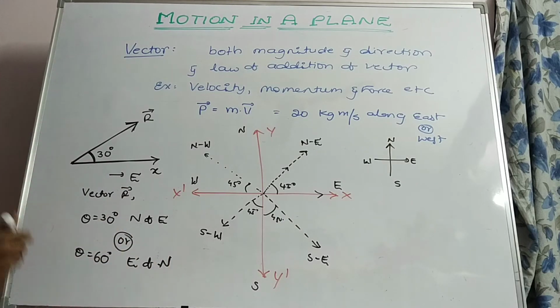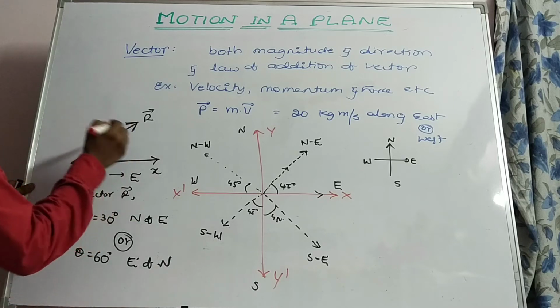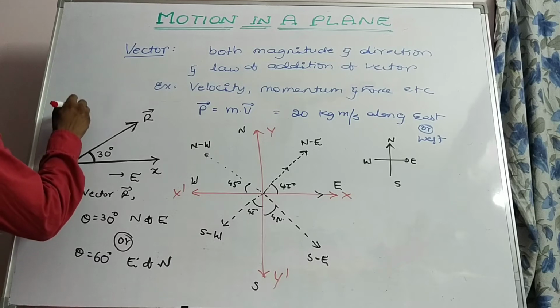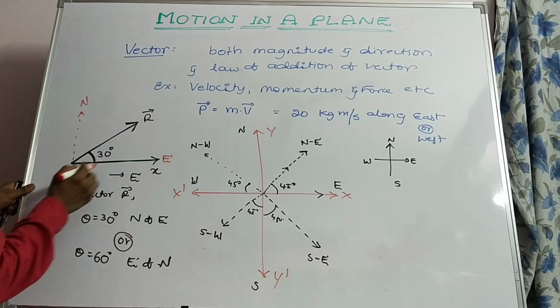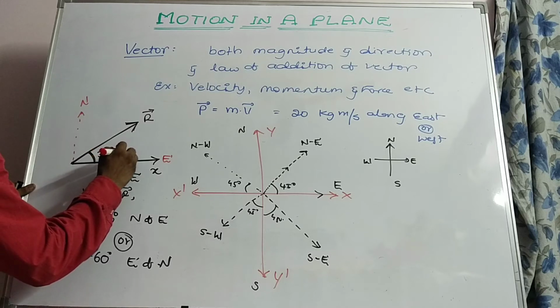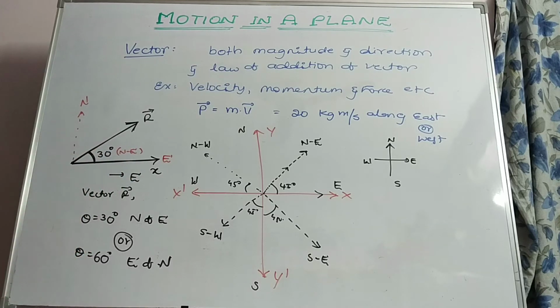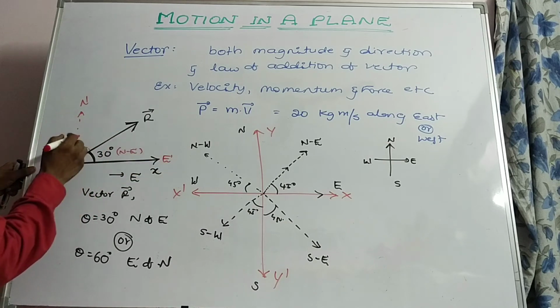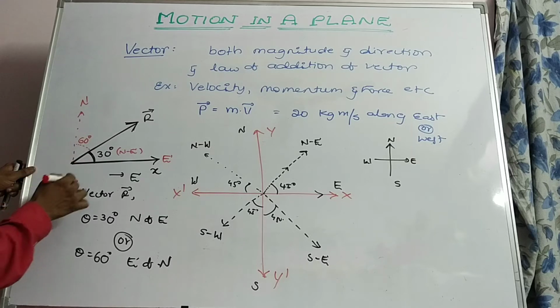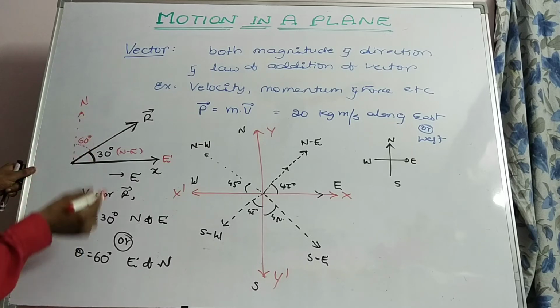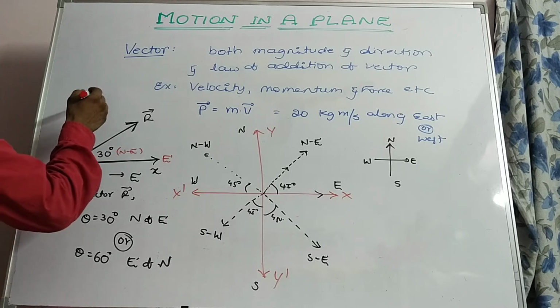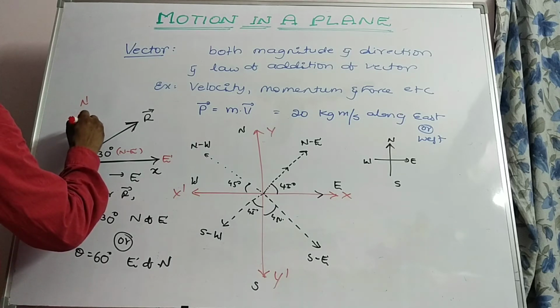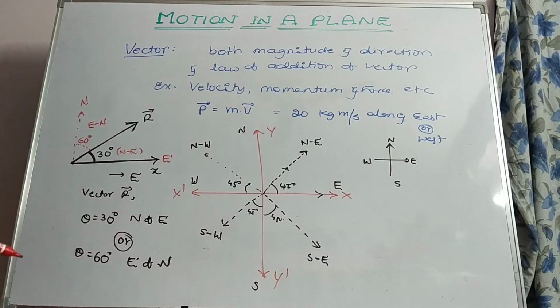How can we represent it? Say theta is equal to 30 degree. See here, this is north, this is east. This angle will be called north of east. But what about the remainder? As north and east are mutually perpendicular, it will be 60 degree. Then it will be called vector r bar makes an angle of 60 degree east of north. Like that we have to represent the given vectors.